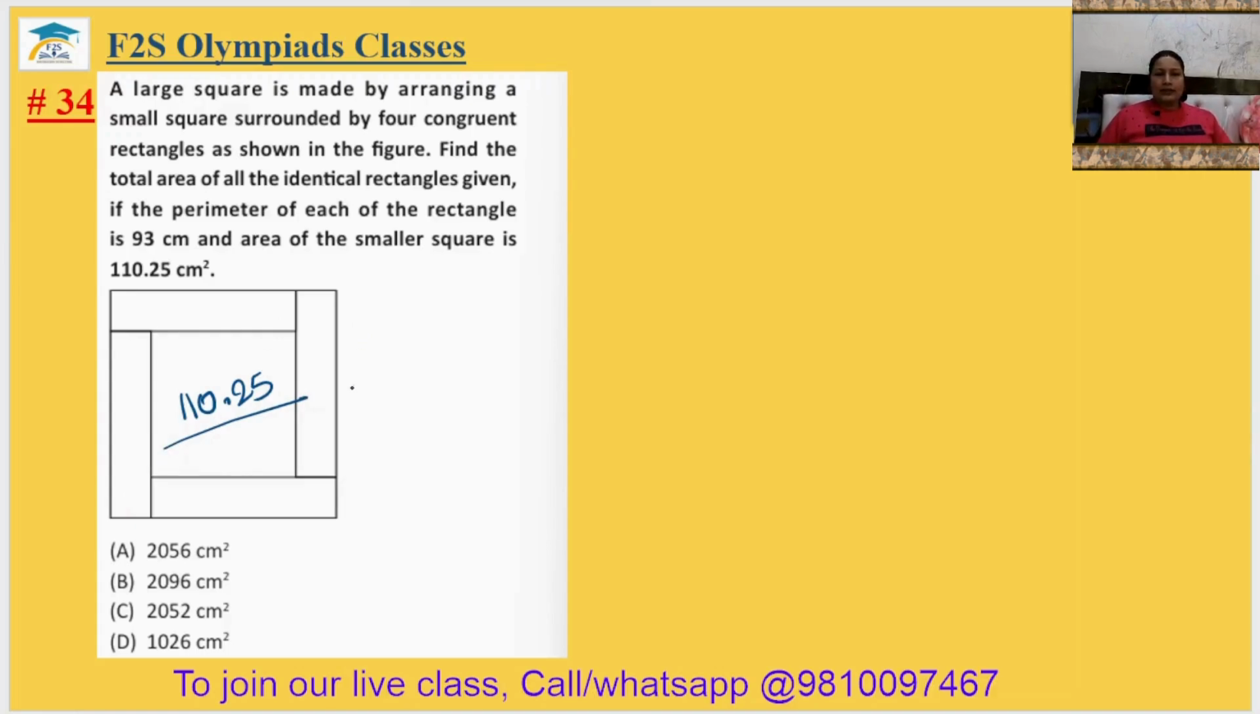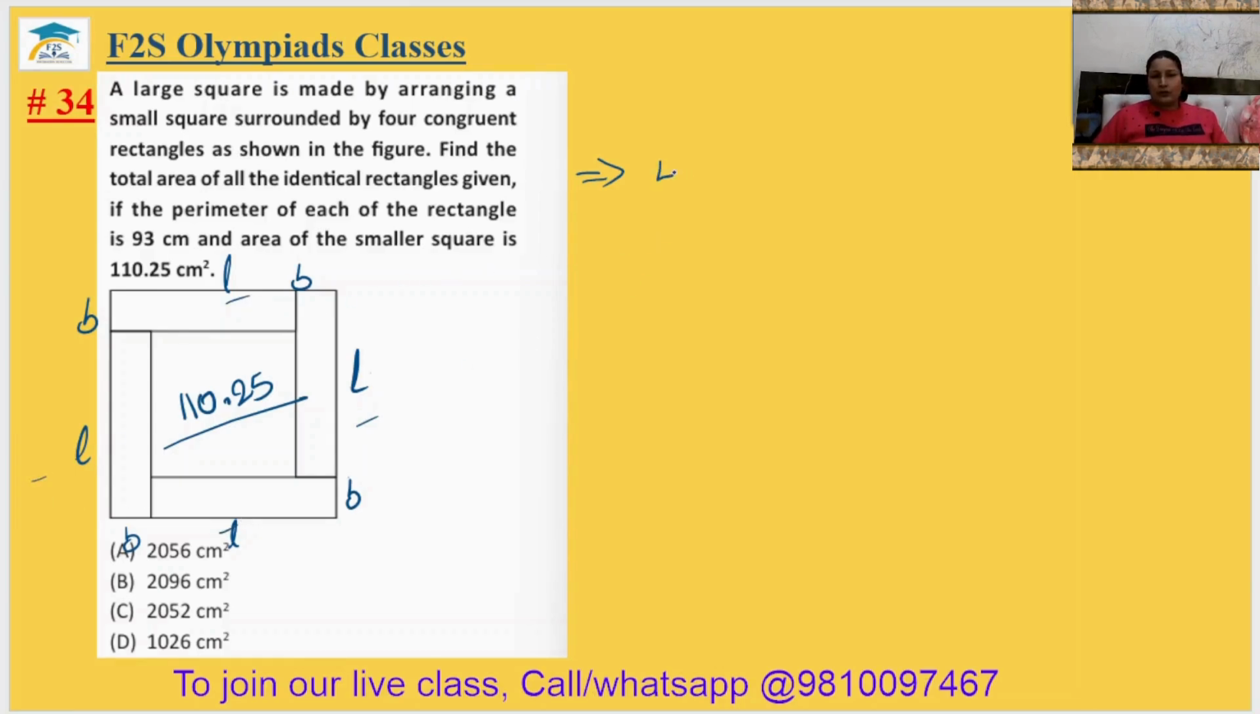Suppose the length of the rectangle is L and the breadth of the rectangle is B. So we can just write L plus B. This is your L plus B. This is also your L plus B and this is also your L plus B. It means L plus L plus L plus L.